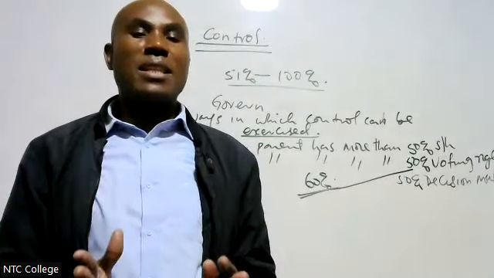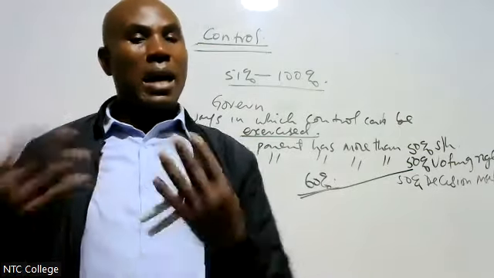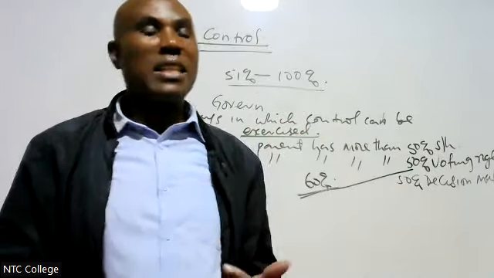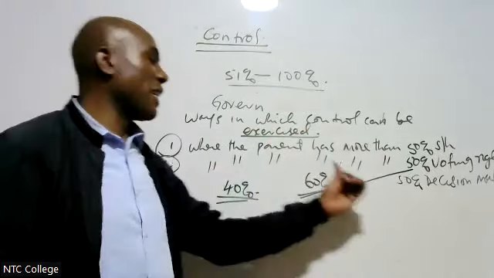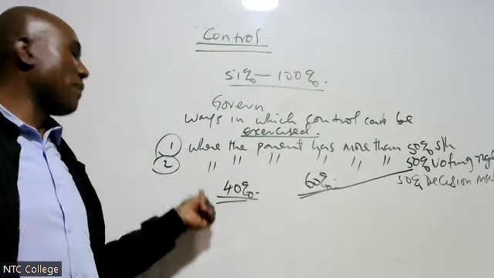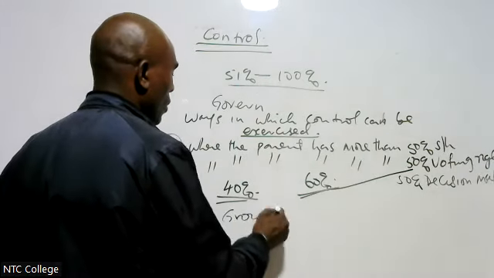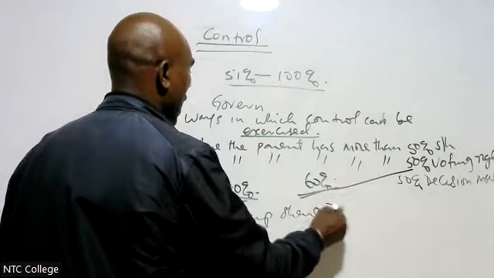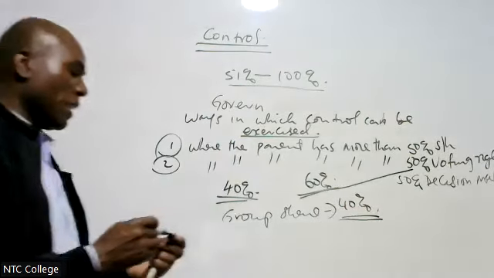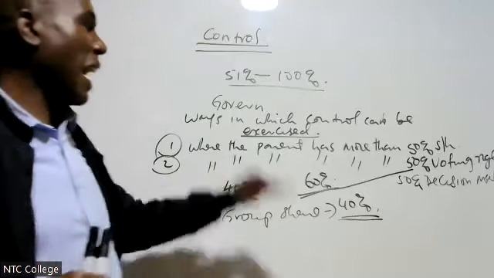If it is assets, 100%. If it is liabilities, 100%. If it is revenues, 100%. But when it comes to profit in that company, you take 40%. If, for example, I want to take the group share of the profit, I will take 40%. The group share of the profit, I will take 40%. But I'm going to consolidate 100%.